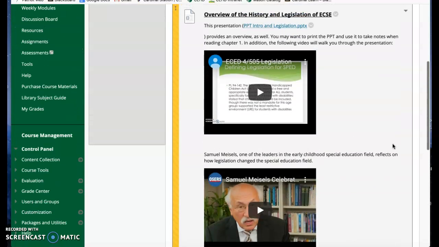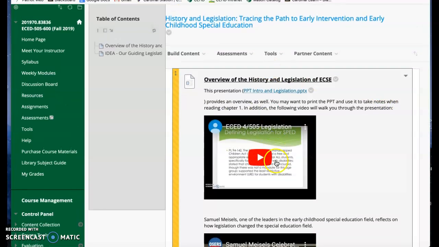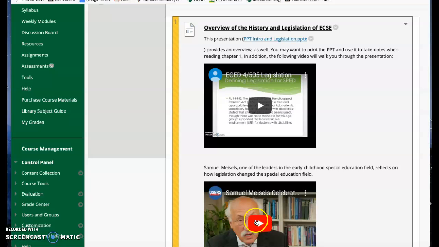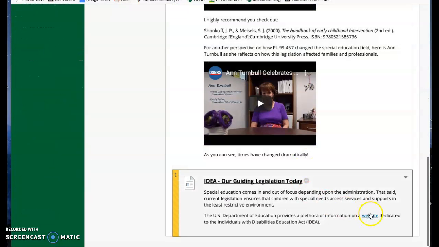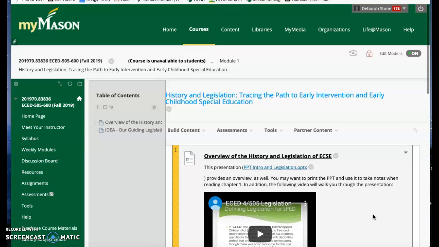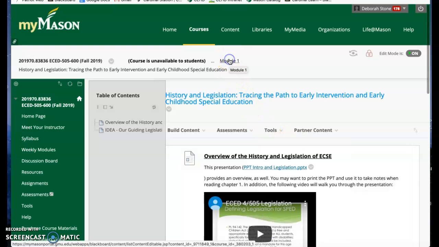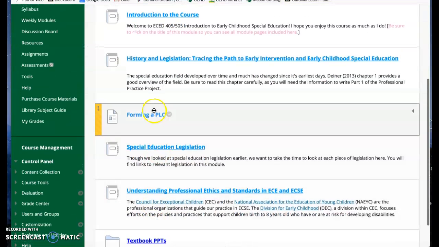So what you'll do is when you open up the module and you come to these module pages, you'll just scan through and read them. Click on the videos. There's a lot of links throughout, so you can click on the links with these websites for additional information. And that's how this information is formatted and available for students. So you're just going to work your way through the individual learning modules.